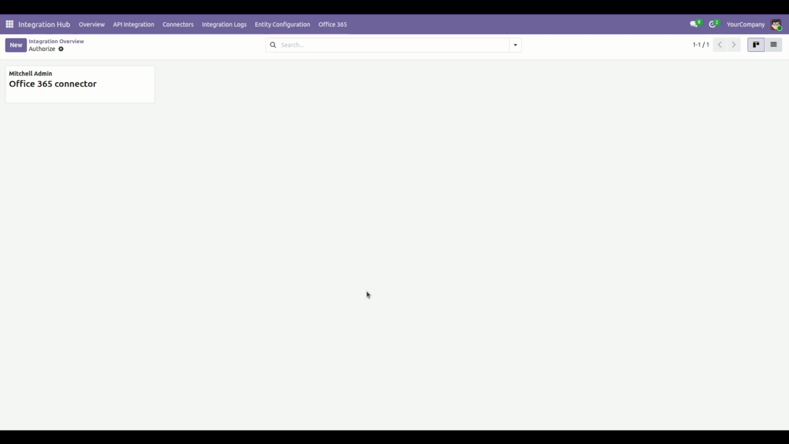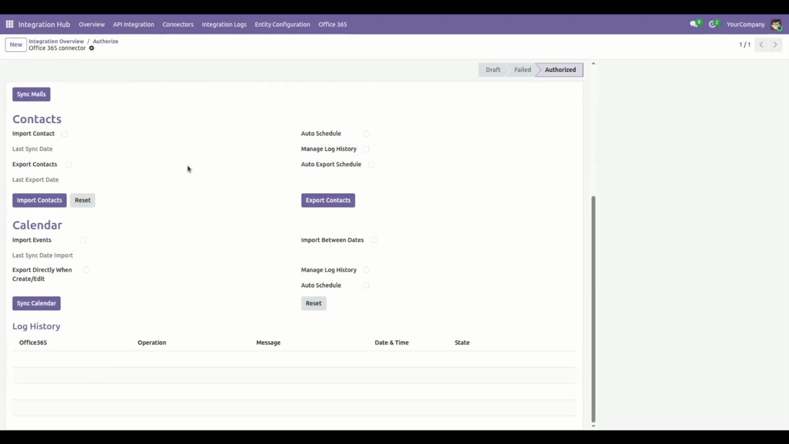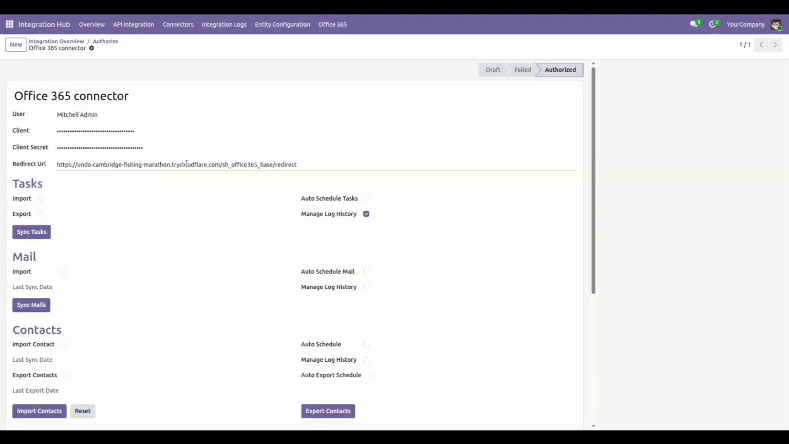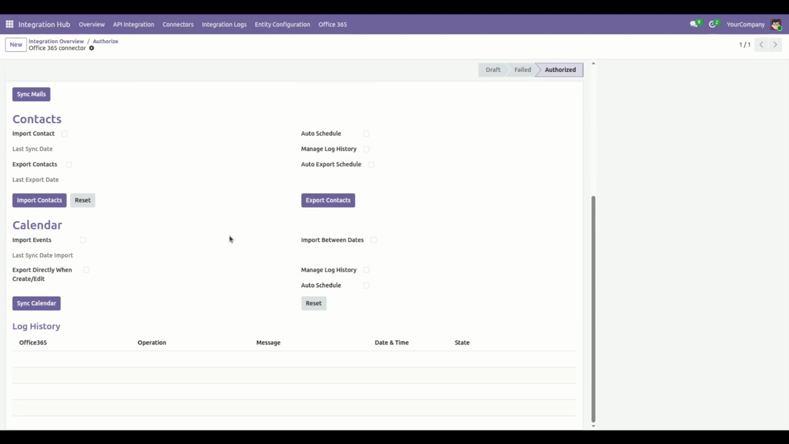Today we will explore calendar sync functionality using Softhealer Office 365 connector module. For this, click on this now. Go to the calendar section. Here you will see